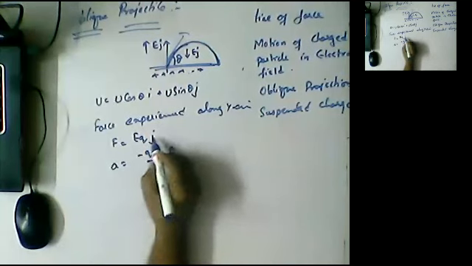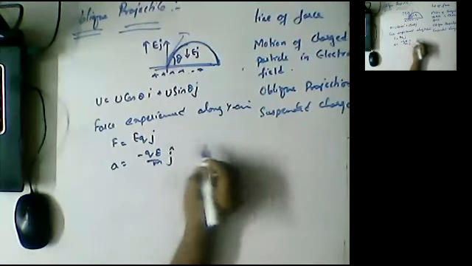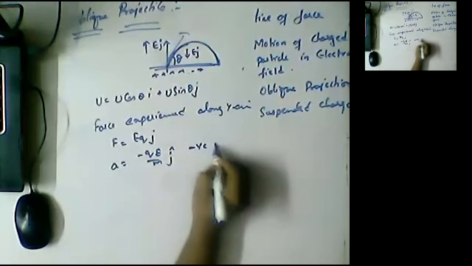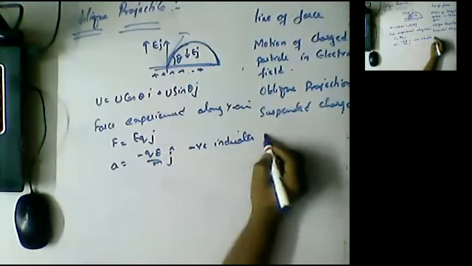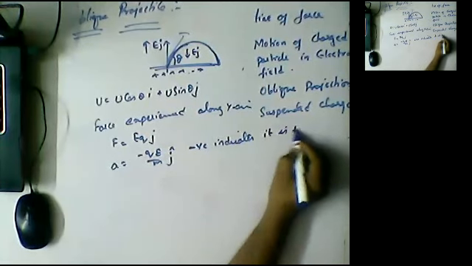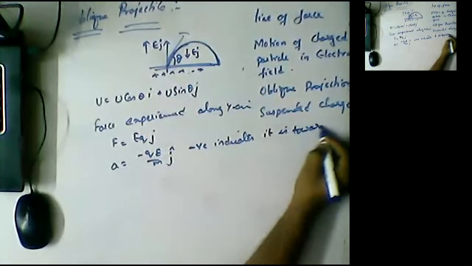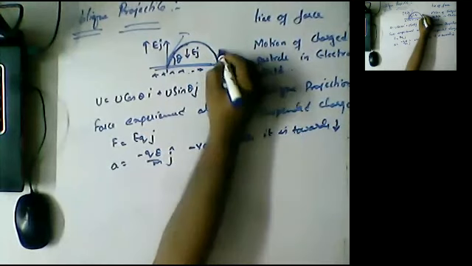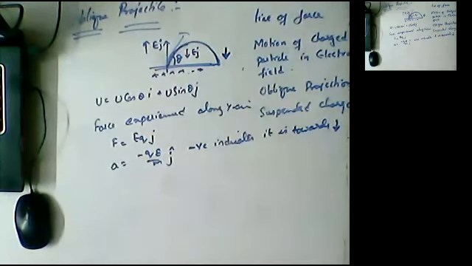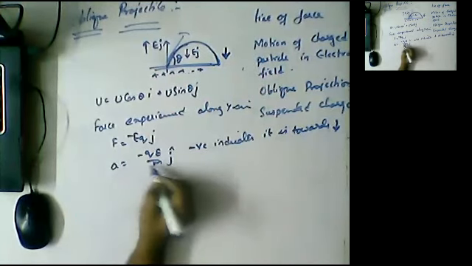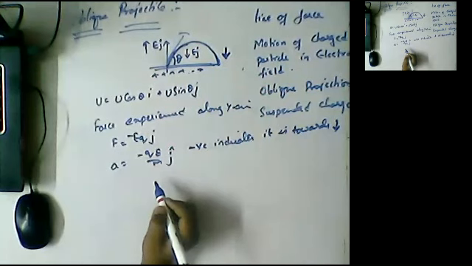The negative indicates it is towards down. Every moment the force is towards down, so it is minus QE by m j bar.